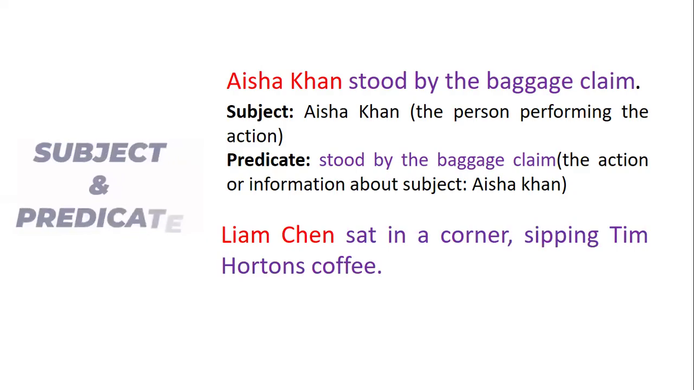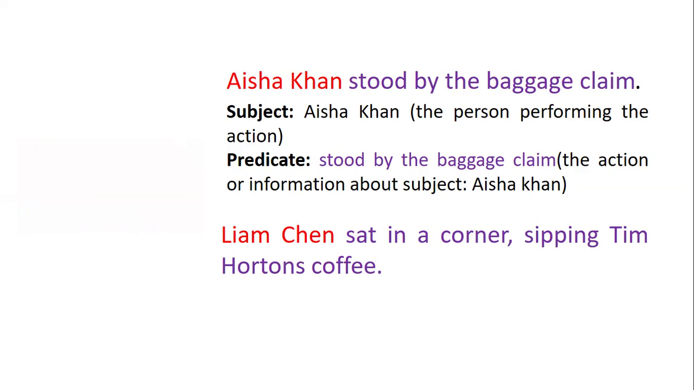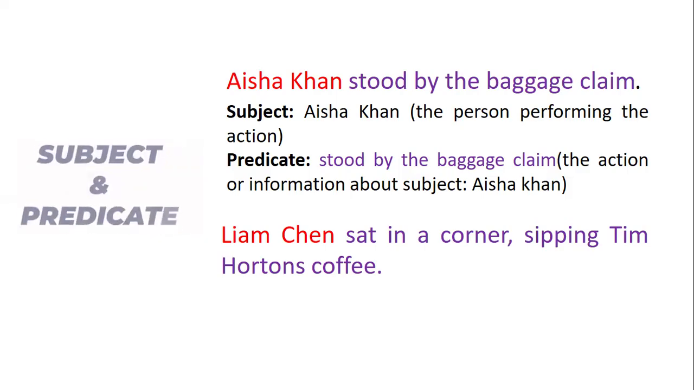Let's see our third sentence. Liam Chen sat in a corner sipping Tim Hortons coffee. Obviously, the subject is Liam Chen, who is performing an action, who is sitting in a corner sipping Tim Hortons coffee. And the action or information about the subject Liam Chen is that he sat in a corner sipping Tim Hortons coffee. So the part marked in violet color, sat in a corner sipping Tim Hortons coffee, is our predicate.